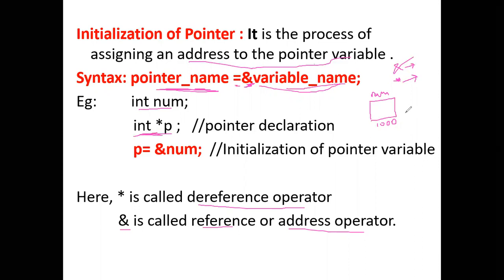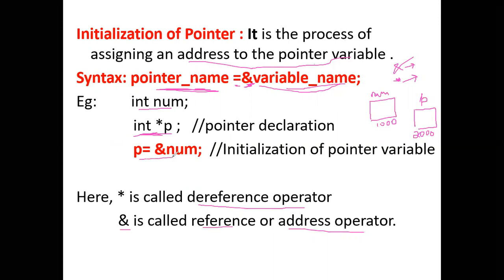Here I'm declaring a pointer p, and since a pointer is also a variable, it will also have an address. I'll take the address 2000, just an assumption.